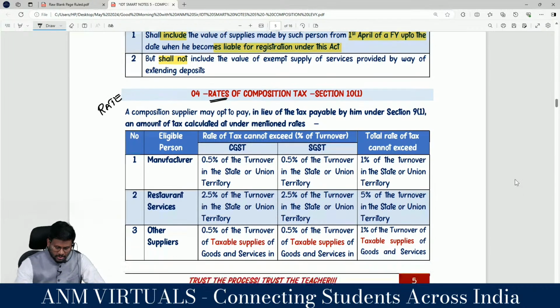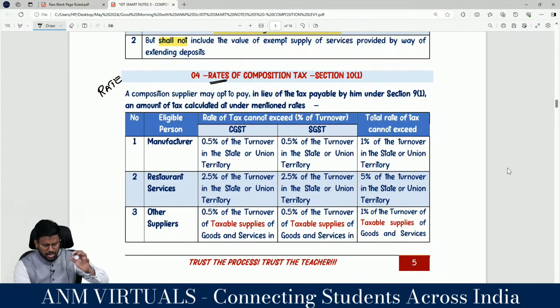Sir, a composition supplier may opt to pay in lieu of tax payable by him under section 9.1. So this is not a replacement for 9.3. This is only a replacement for 9.1. That's why we always discuss that if a composition dealer is receiving any services which are liable to be paid on RCM, sir, the composition rate will not be applicable, the RCM rate will be applicable, because this is in lieu of only section 9.1 and not in lieu of 9.3 or 9.4 or 9.5.